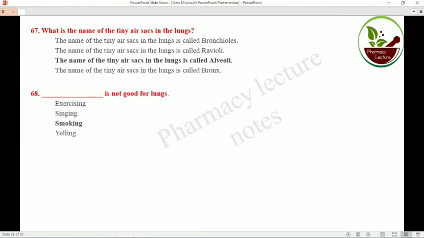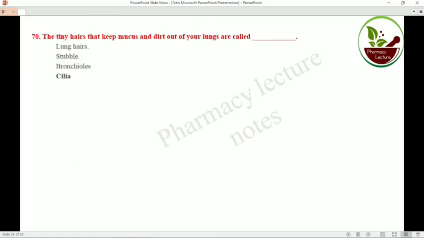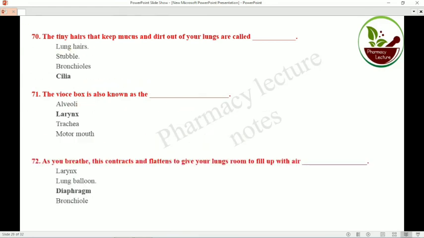They are called alveoli. Smoking is not good for lungs. The trachea is also called the windpipe. The tiny hairs that keep mucus and dirt out of your lungs are called cilia. The voice box is also known as the larynx.